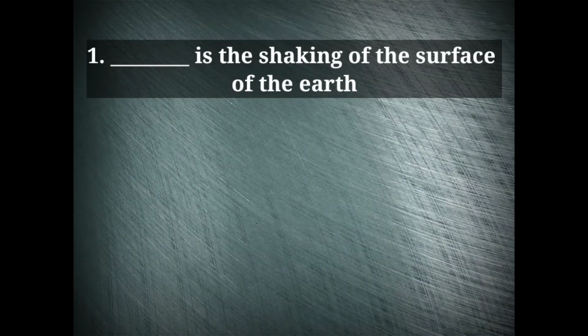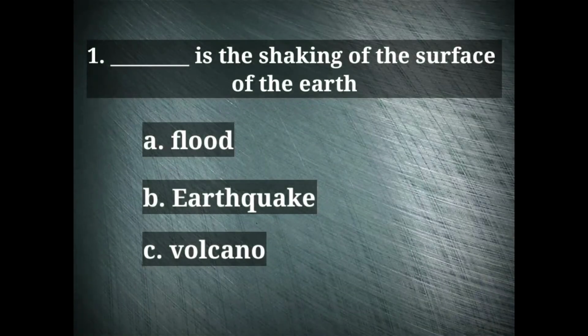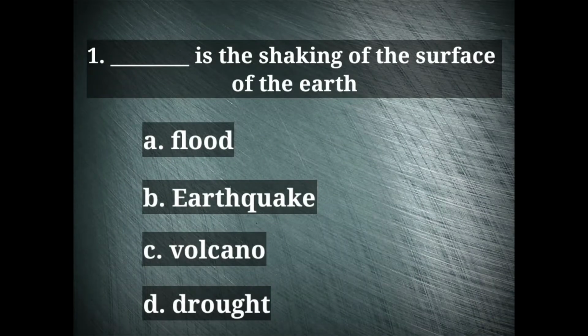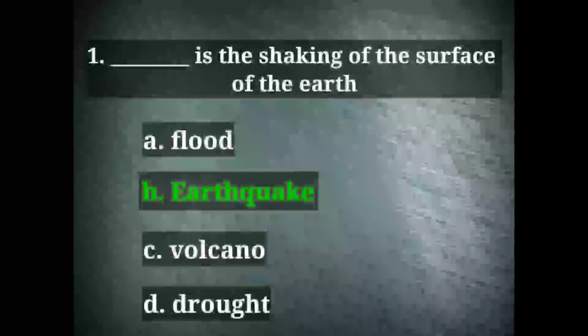Let's move on to the next topic now. Next topic here is natural disaster. So let them understand all the natural disasters that occur. Now let's see some sample questions. Question number 1, dash is the shaking of the surface of the earth. The options are flood, earthquake, volcano, and drought. The right option here is earthquake. Earthquake is the shaking of the surface of the earth.